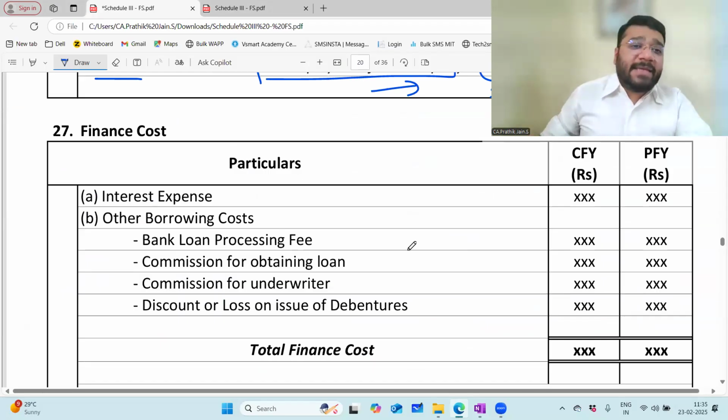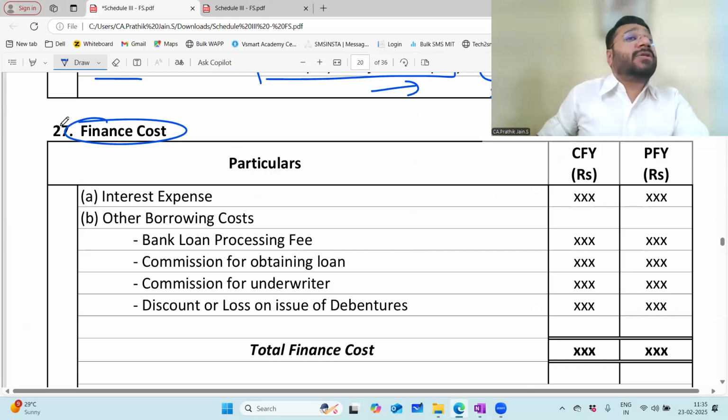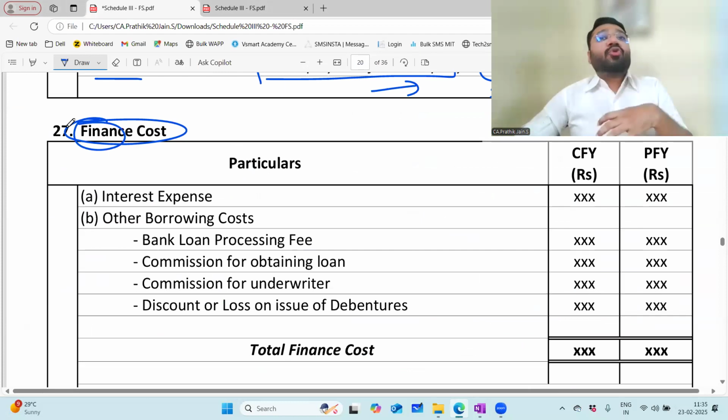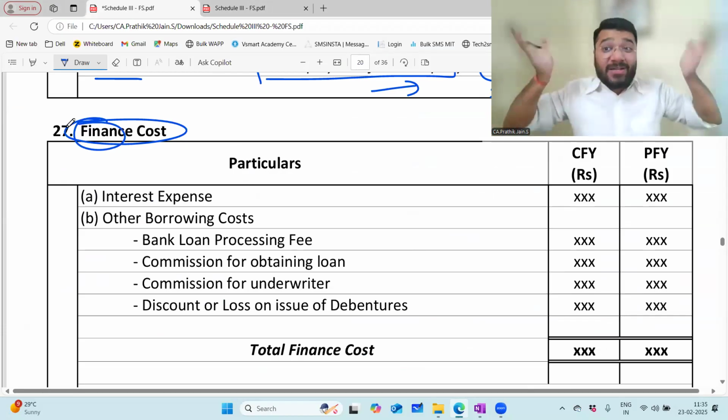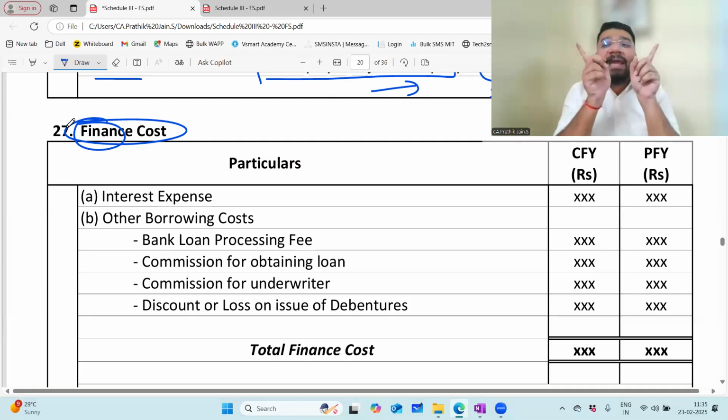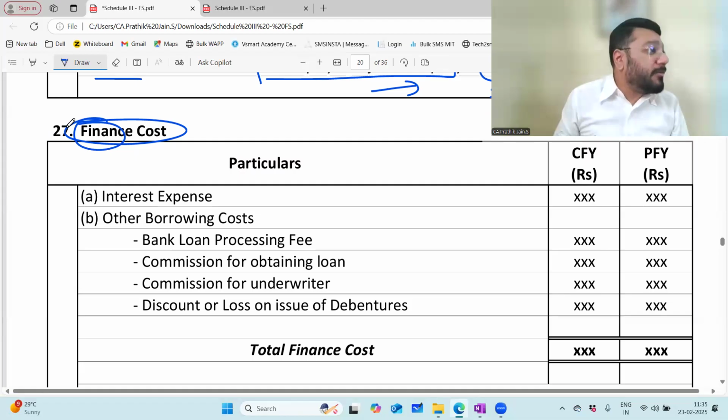No, sir. Finance cost. What do you understand by the term finance? Raising the funds in the business. As an owner of the company, what are the two broad categories of sources to raise the funds of the company? Own capital and borrowed capital. Owner's fund, which can come in the form of equity share capital or preference share capital. And second, borrowing. The money that comes from a third party.